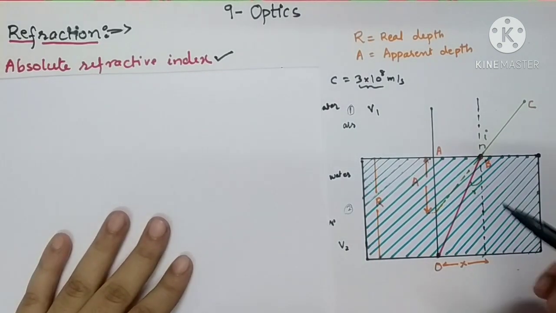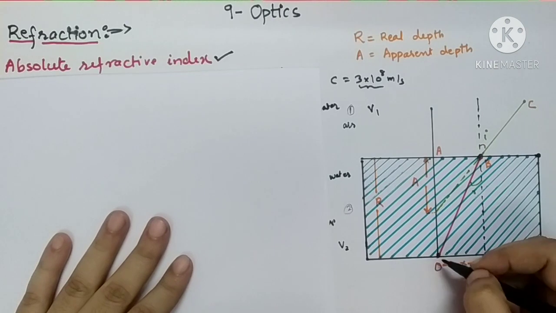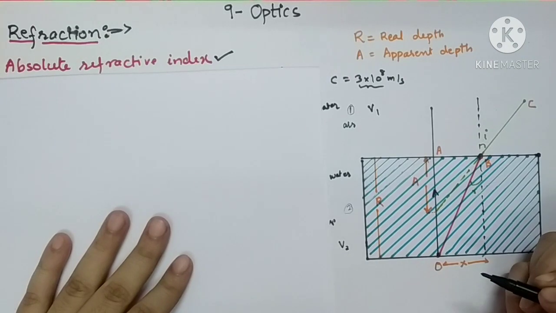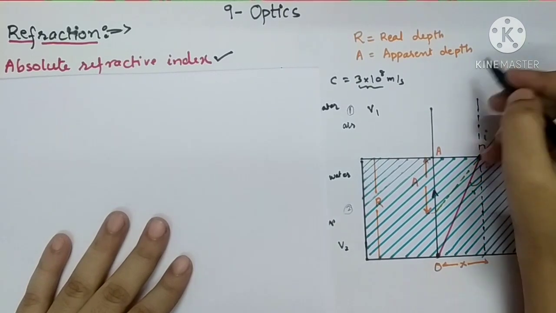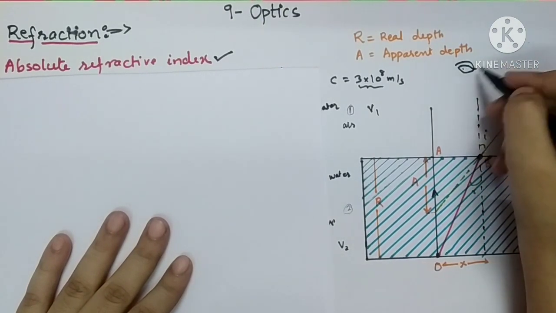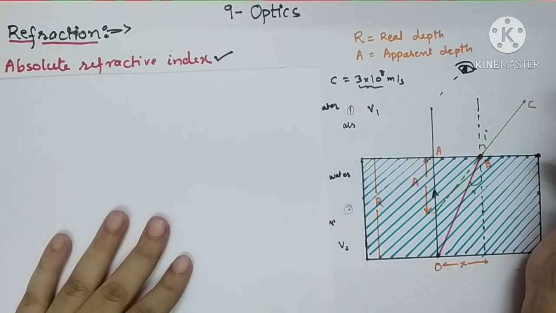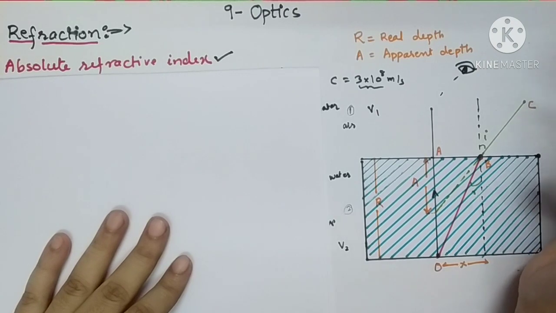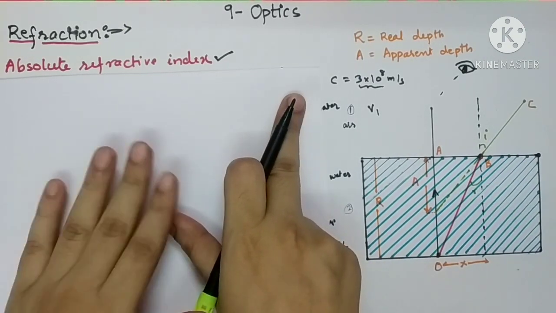And let us consider two rays emitting from the point O. Ray OA, see this line, is the very first incident ray. This ray is normally incident on the surface, and there is one observer which is observing this ray of light emitting out of the denser medium. Remember that in this case the light ray is passing from denser medium to rarer medium. Let us have one more formula for the refractive index.